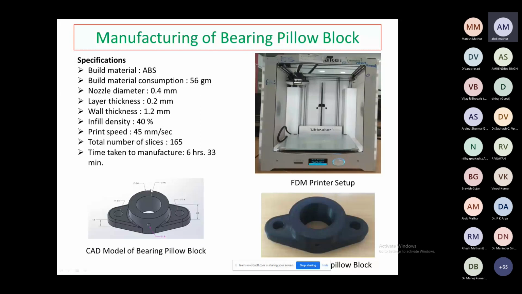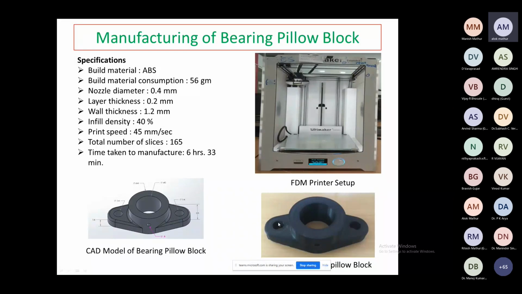So this nozzle diameter is 0.4 mm, layer thickness is 0.2 mm, wall thickness is 1.2 mm, infill density is 40%, and print speed is 45 mm per second. Total number of slices is 165, and time taken to manufacture is 6 hours 33 minutes. This is the CAD model of this bearing pillow block, with the dimensions, and we have printed it with the help of this FDM printer. And this is the finished bearing pillow block.